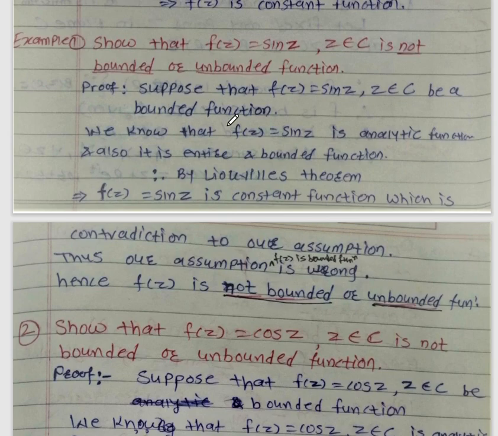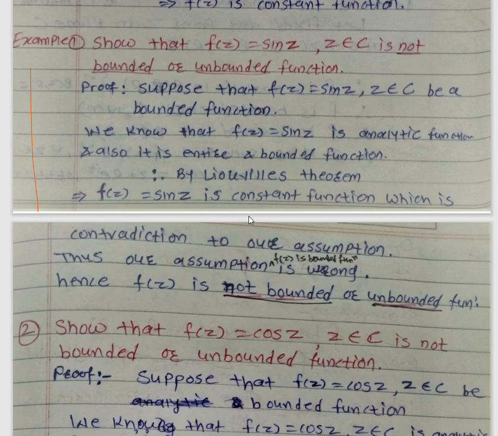What was our assumption? We assumed that f of z equal to sin z is a bounded function, but we got that it is a constant function, and this is a contradiction to our assumption. Thus our assumption is wrong, and hence f of z is not a bounded function, that is, f of z is an unbounded function. So this is a simple example on Liouville's theorem.